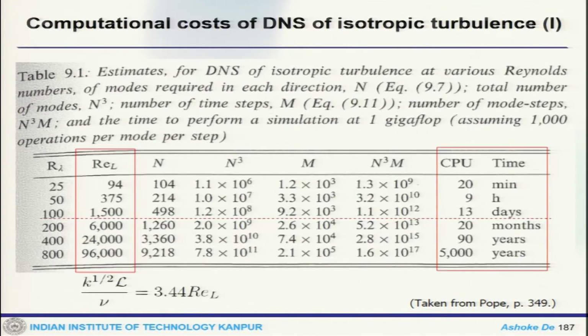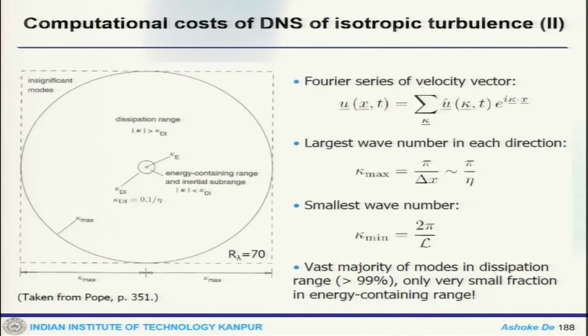So, this is taken from Pope. You can see for different Re lambda. This is an example for isotropic turbulence, with different Re lambda and Re L, what is the computational time required. But as I said, with the advancement of the computer architecture and the available processors, now people can actually look at large Reynolds number DNS kind of calculation.